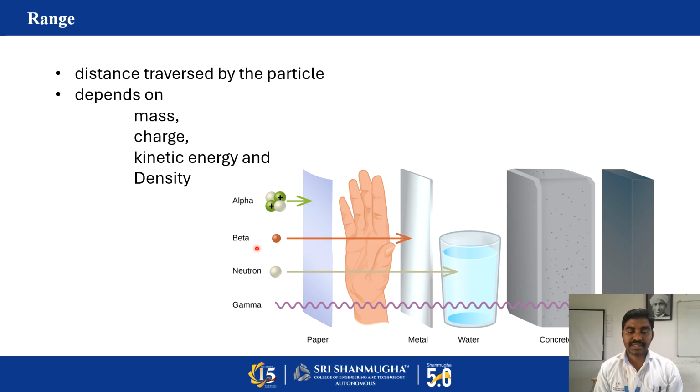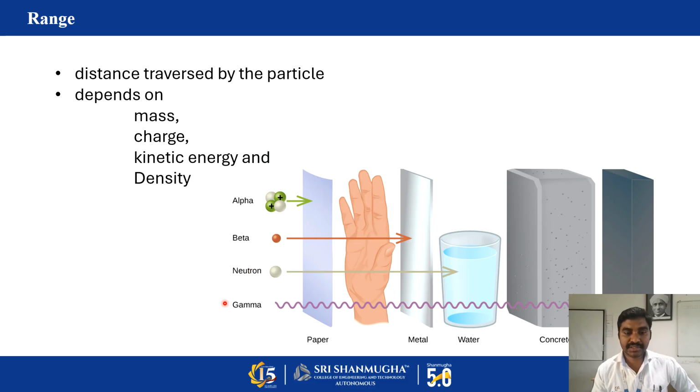Then the beta particle, which is like an electron or positron. It has a charge, but less mass compared with the alpha particle, so it can travel a longer distance in matter. A thin sheet of metal can stop beta particles because of their charge; they can easily interact with the metallic particles. Then the neutron has somewhat heavier mass compared with the beta particle, but it doesn't have any charge. Due to its neutral property, depending on its kinetic energy, it can penetrate more distance compared with the beta particle.